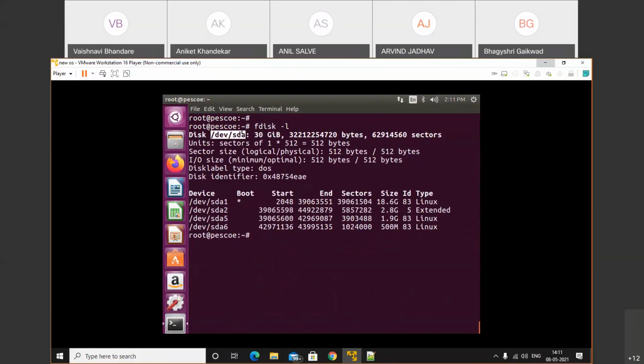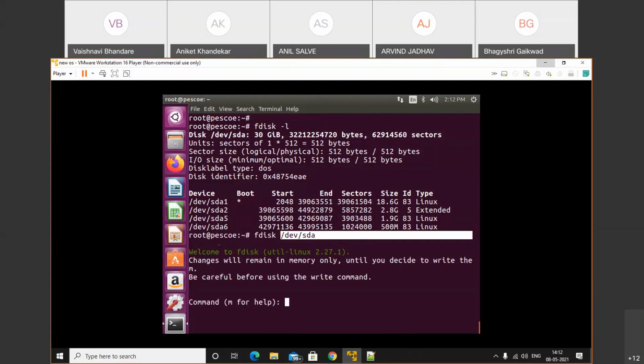Whenever we want to perform some tasks, like we need to create a partition, delete a partition, format that disk, or install, we require the name of the disk. Now we get the name of the disk. Now we'll enter into that disk. See, fdisk /dev/sda. So what is /dev/sda? This one is your disk name. Okay. So we can enter into that disk.